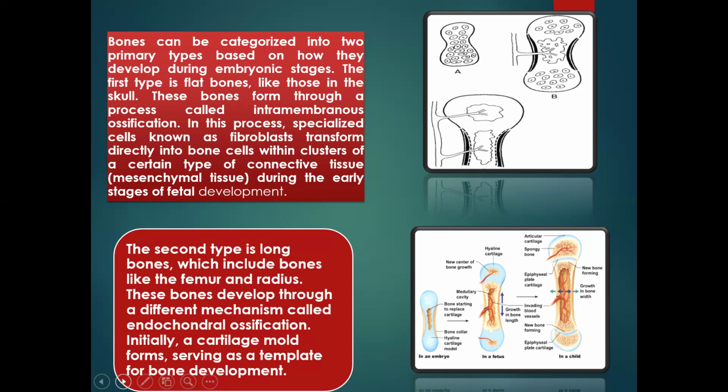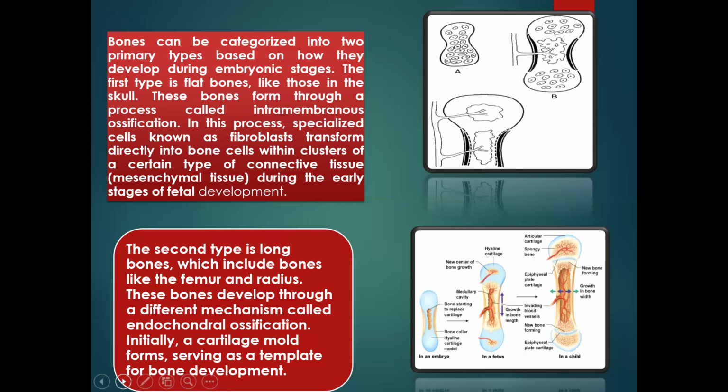These bones develop through a process called intramembranous ossification. The word ossification means bone formation. So it develops through intramembranous ossification in utero. That's how this bone develops.